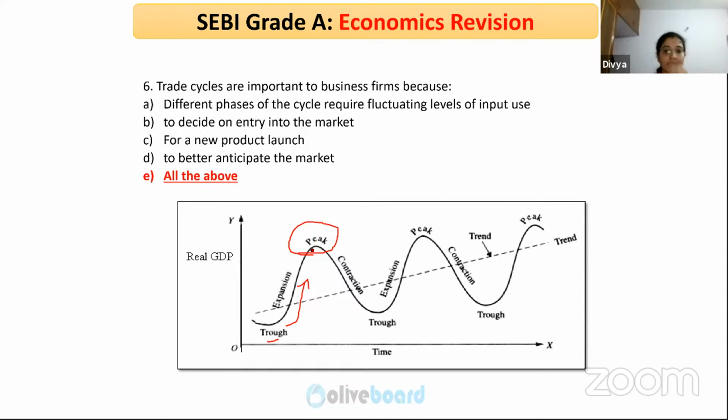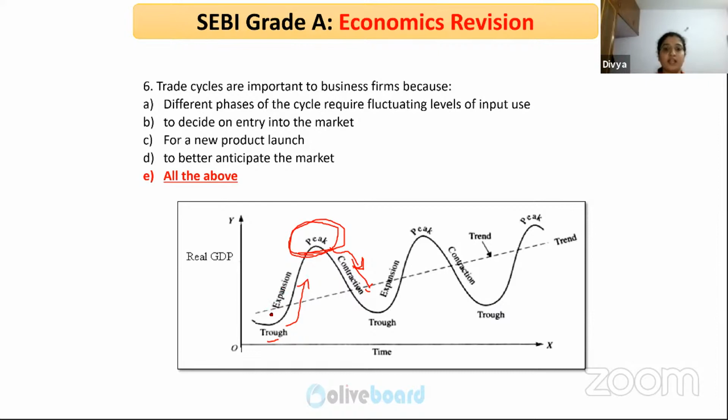When such a situation exists, it cannot sustain for a long time. Again it drops, banks stop lending credit, and it slowly starts with the contraction phase. Again, this is happening in the economy.